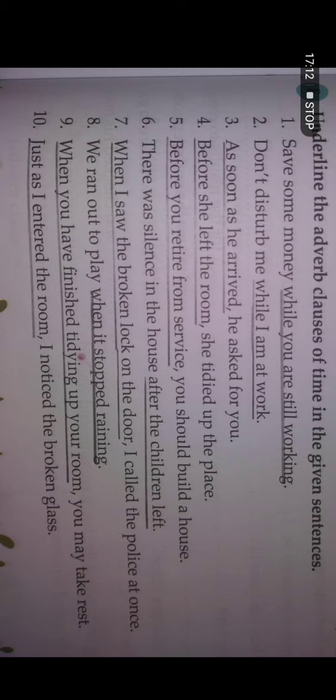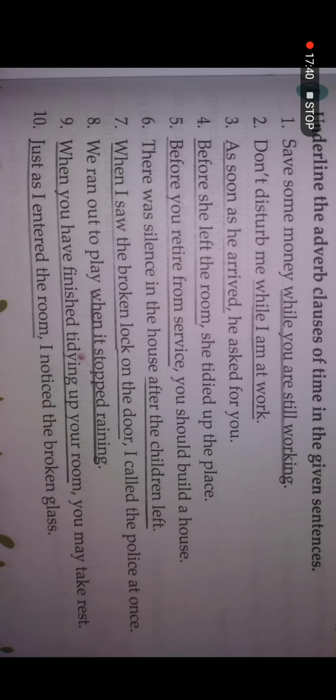Number 4, before she left the room, she tidied up the place. Before she left the room. This sentence is telling you when she left the room, she put everything into its correct position, its proper place. Number 5, before you retire from service, you should build a house.